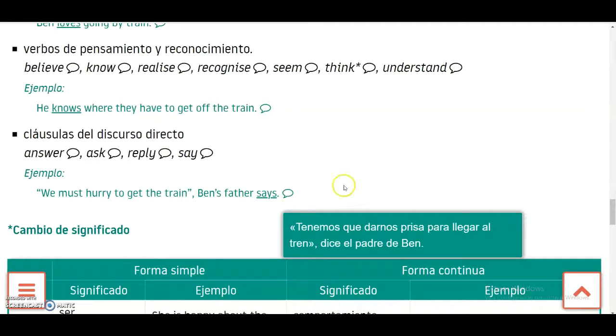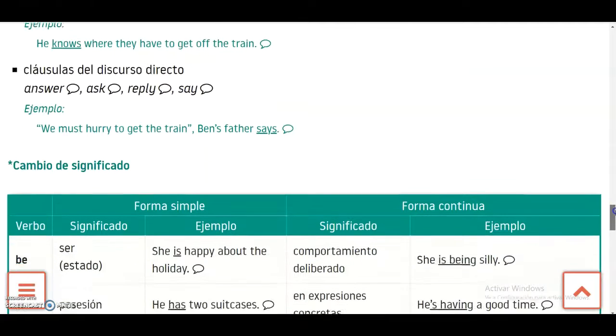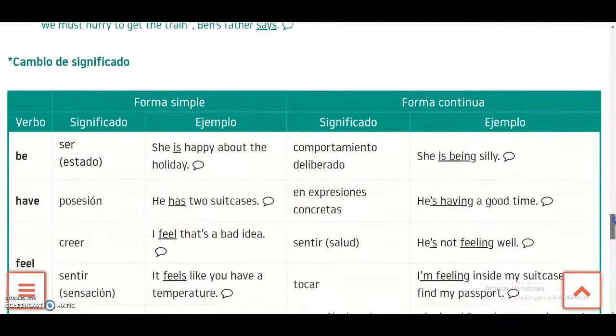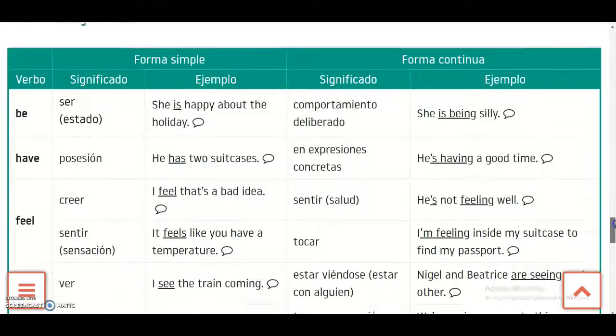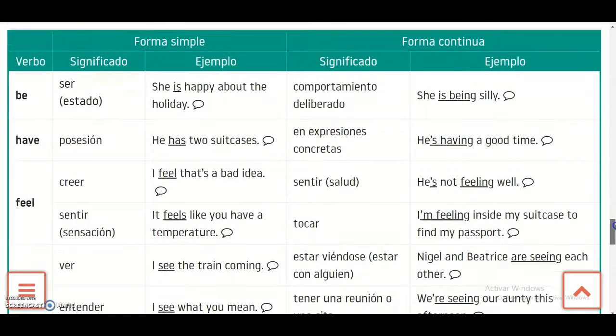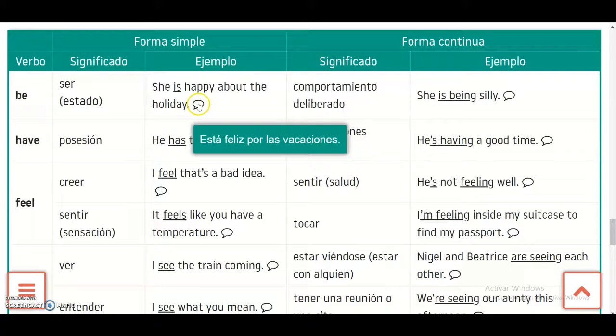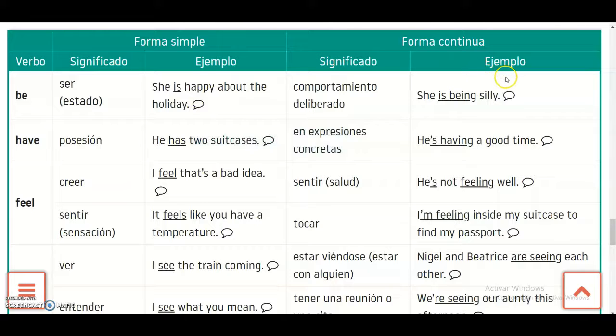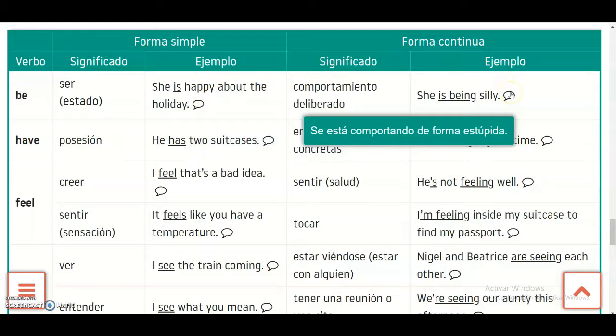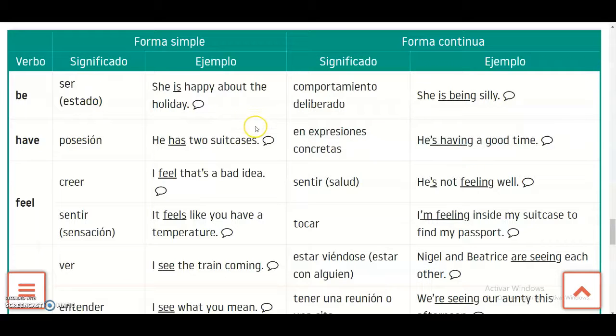Okay? It's another way of saying it, but in the simple form, be. She is happy about the holidays, for example. She's being silly. Another way of continuous. Have. He has two suitcases. He is having a good time.